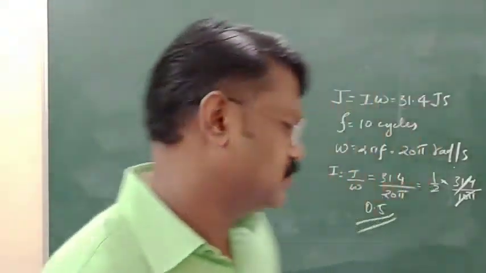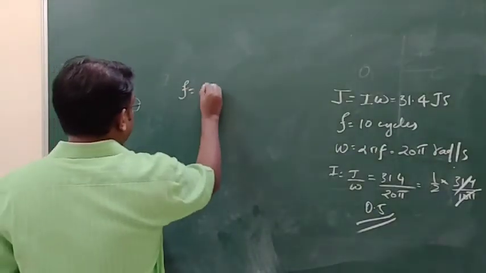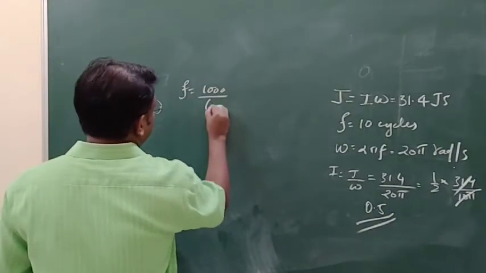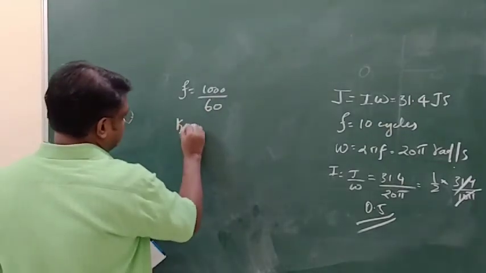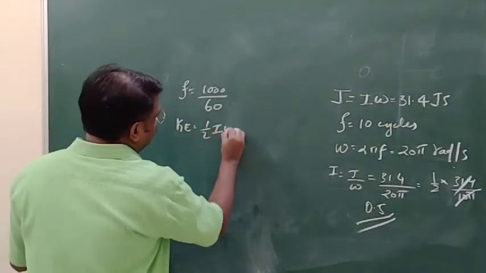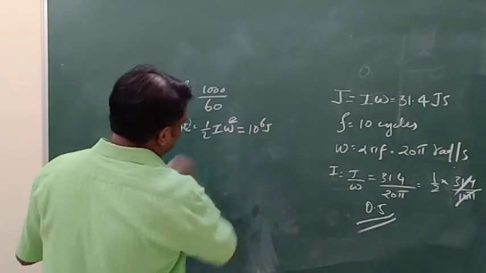Again, the same concept you have to use. Again, F is given: 1000 per minute, 1000 by 60. And the kinetic energy is half I omega square equal to 10 to the power 6 joules.